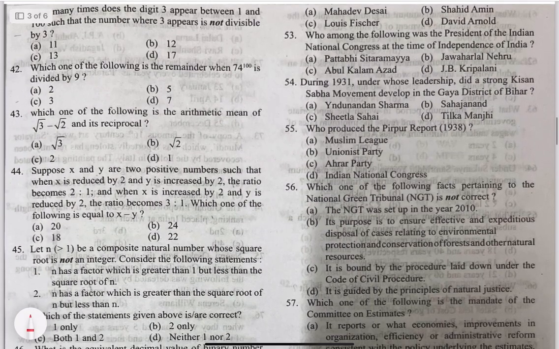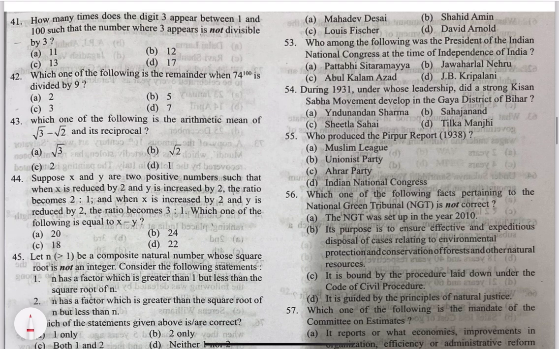So let's move on to the next question. 41. How many times does the digit 3 appear between 1 and 100 such that the number where 3 appears is not divisible? Try to find it: the number of times 3 appears between 1 and 100 will be 9 plus 11, which is equal to 20. So you'll have to find out the numbers divisible between 1 to 100. That would be 3, 30, 33. Try to find it by yourself. So the answer will be 12. It's an easy question.